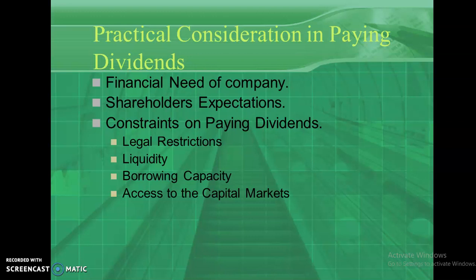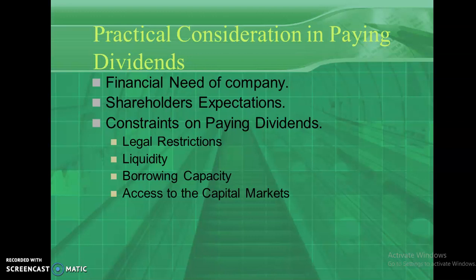So definitely a lot of things have to be considered for making the payment of dividend to the shareholders. The first and most important thing is known as financial needs of the company. What are the important types of working capital needs, long-term investment needs, or any other operating requirements? This has to be considered before paying the dividend to the shareholders. So it's very important to meet all types of requirements of the company. At the same time, meeting the needs and wants of the shareholders is also necessary. So the shareholders have a lot of expectations.